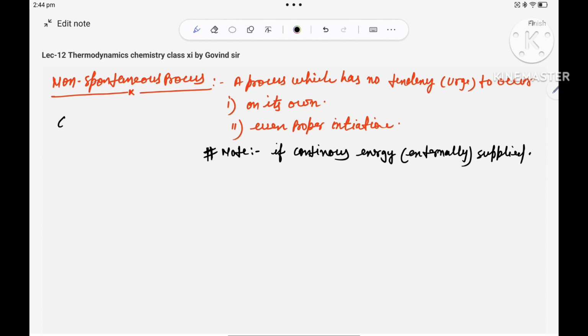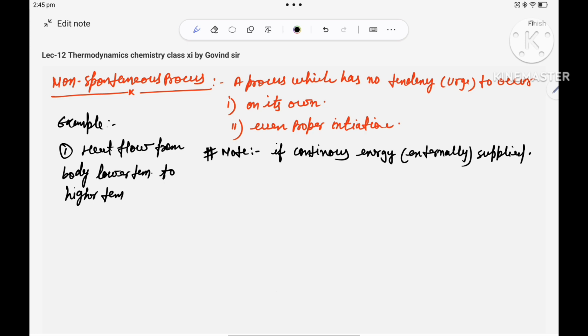Example, I can give many examples here also, like heat flow from a body at lower temperature to higher temperature.